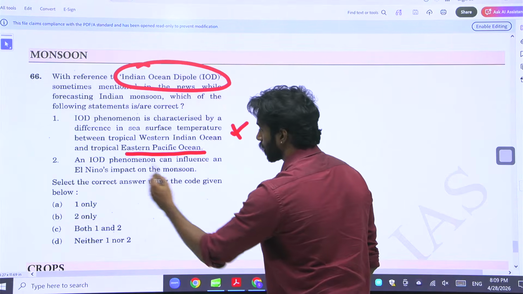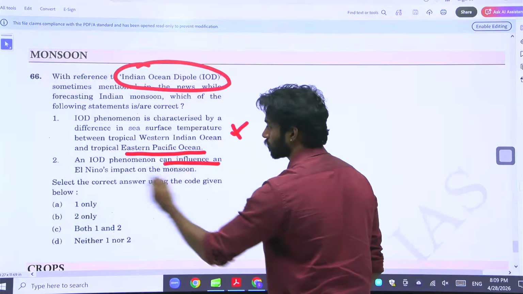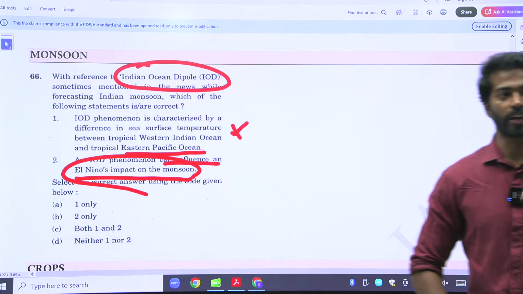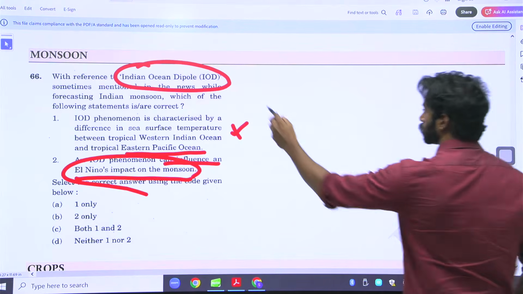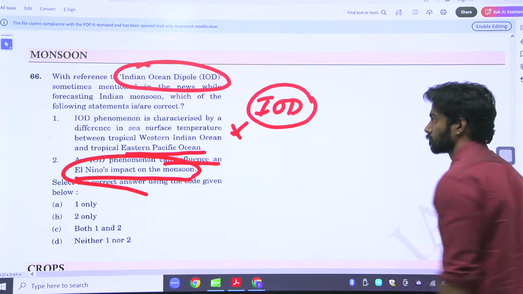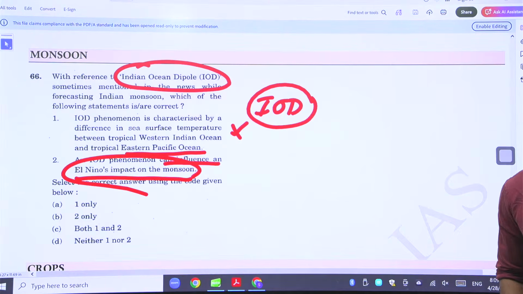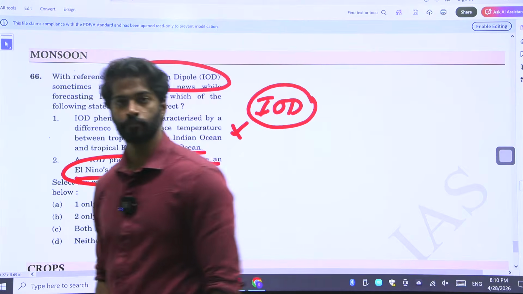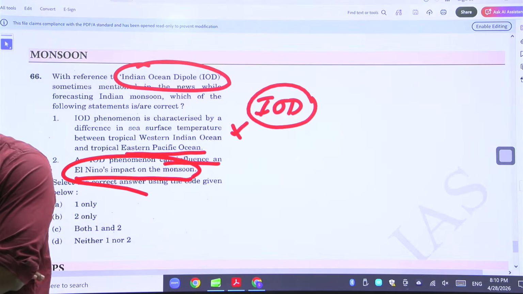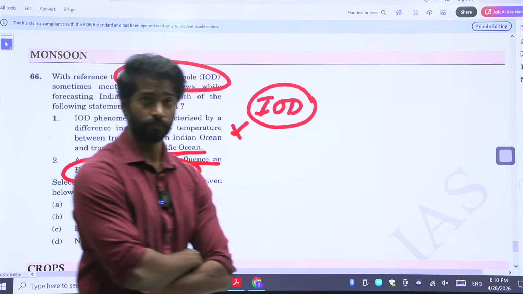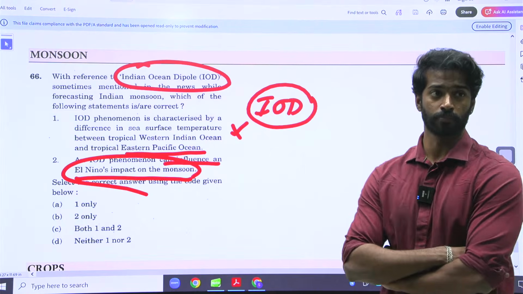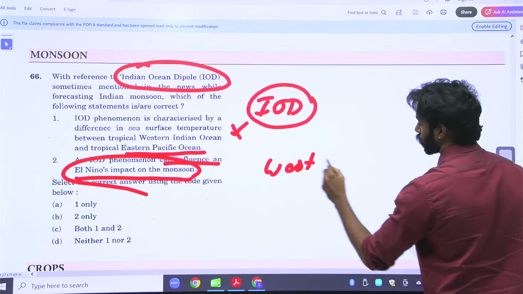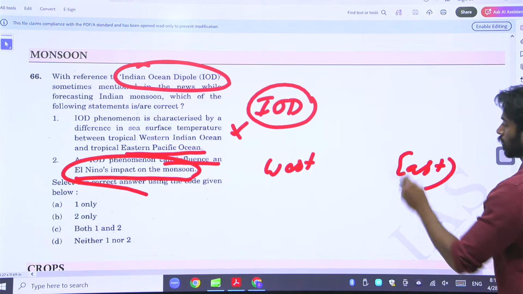And Indian Ocean phenomena, IOD phenomena can influence an El Nino's impact on the monsoon. Can you guys tell how IOD affects El Nino and La Nina? What is IOD? Indian Ocean dipole, where Western Indian Ocean and Eastern Indian Ocean, there is a temperature difference.